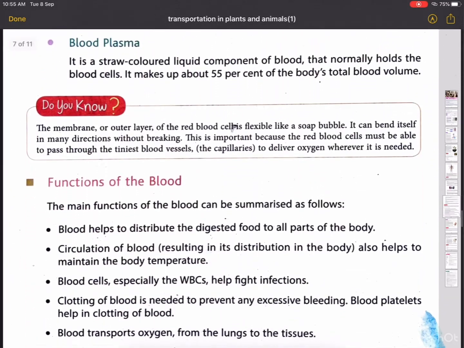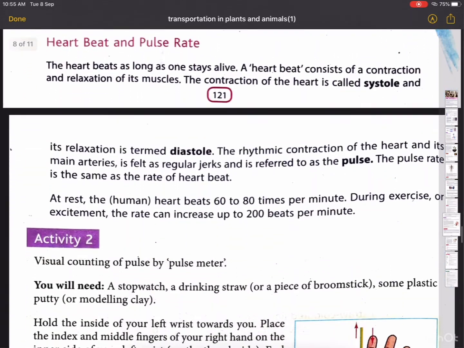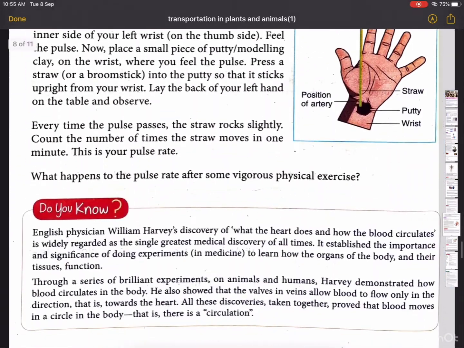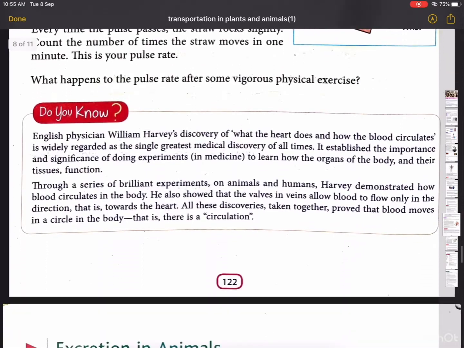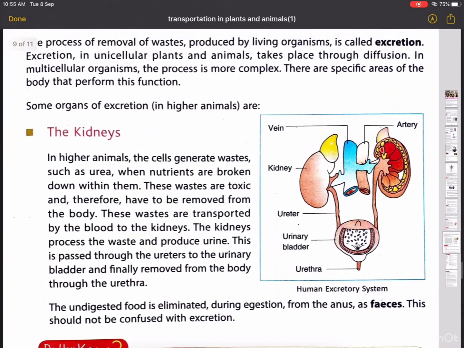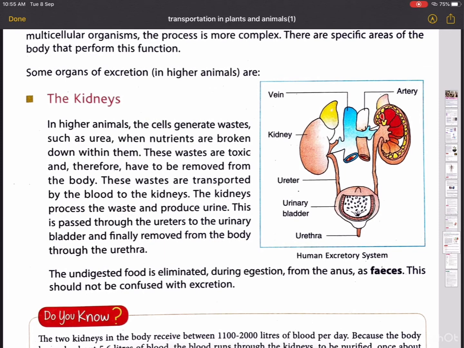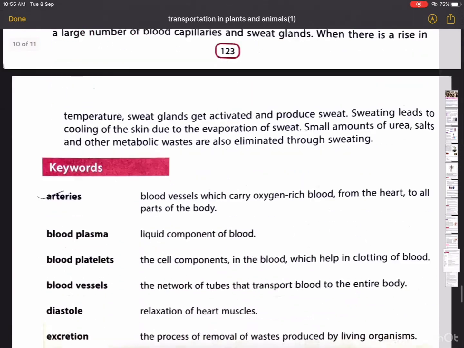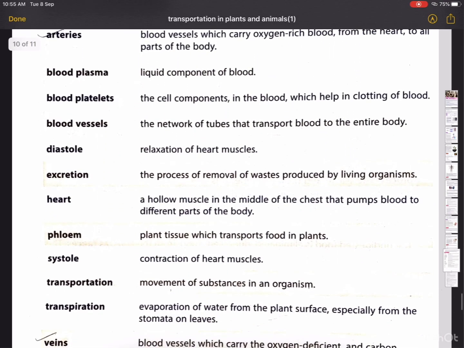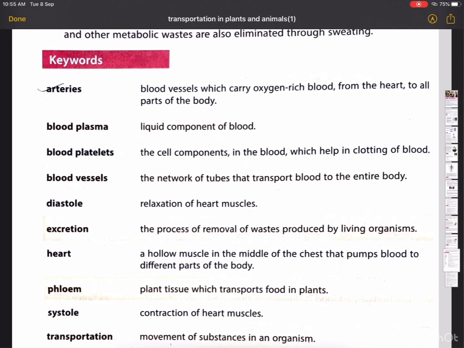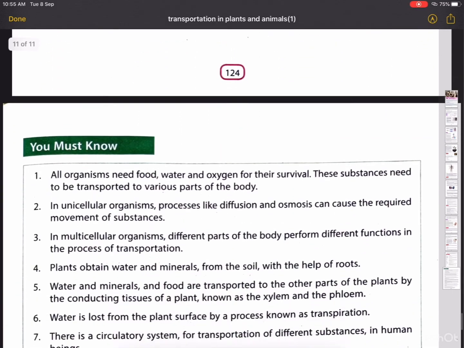So just go through the chapter carefully and try to draw some important diagrams, the human excretory system, in your notebook. You are also suggested to write down these keywords in your notebook.